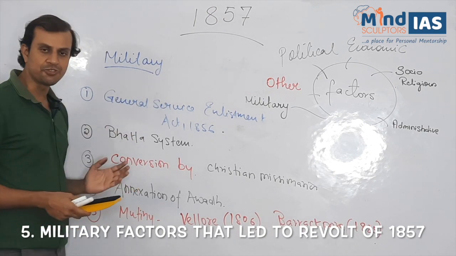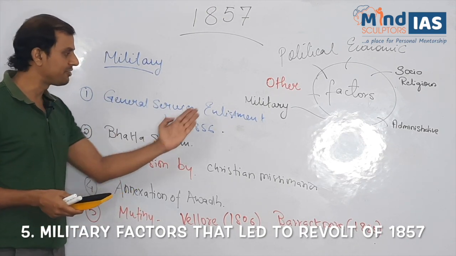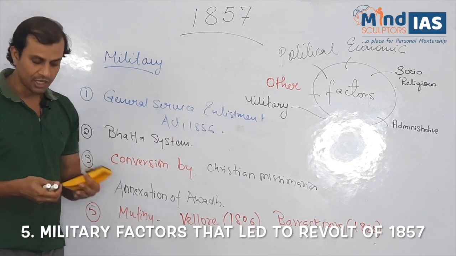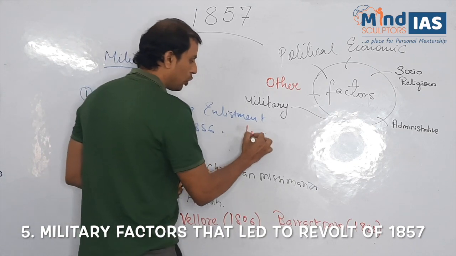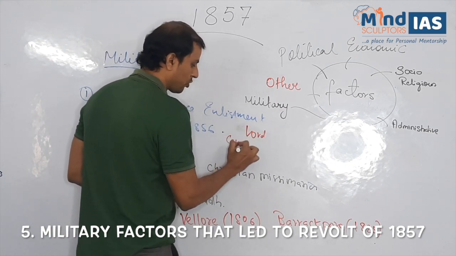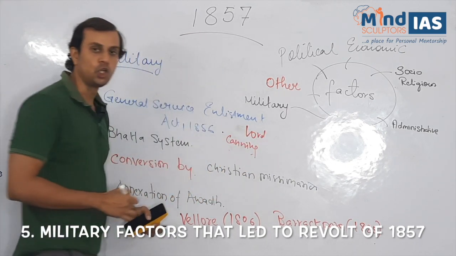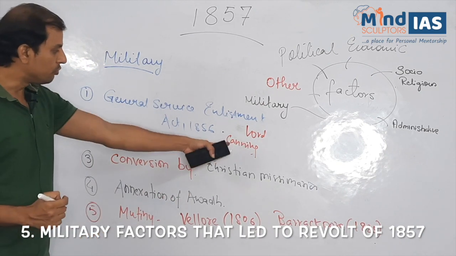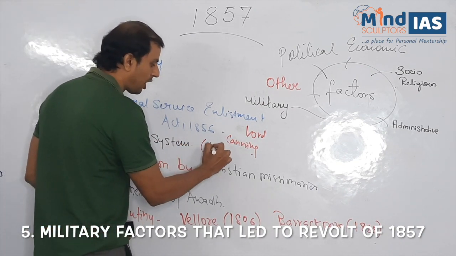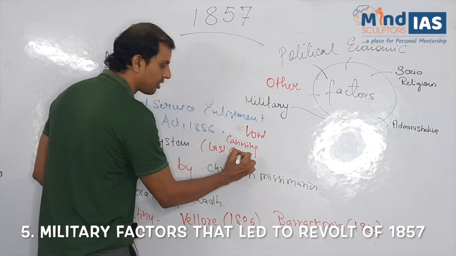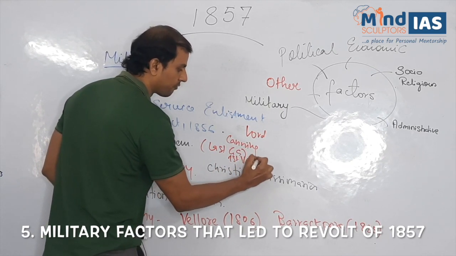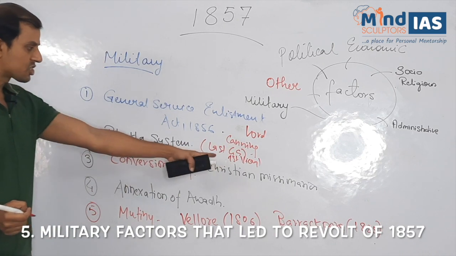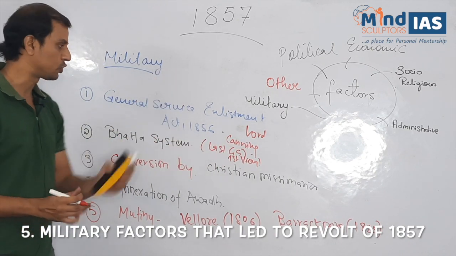Now, what are the military factors? First, General Service Enlistment Act 1856. Now, who passed this act? It was passed by Lord Canning. We must know he was the last Governor General as well as first Viceroy of India. Lord Canning, last Governor General and first Viceroy.